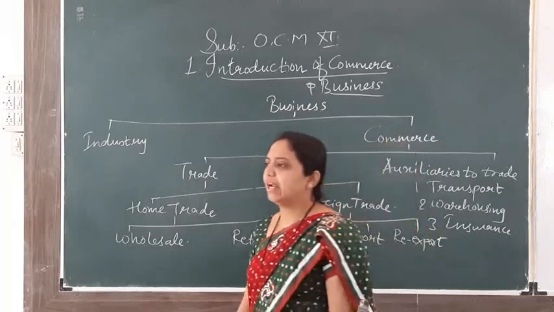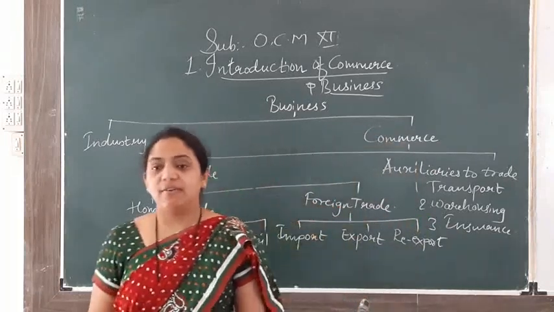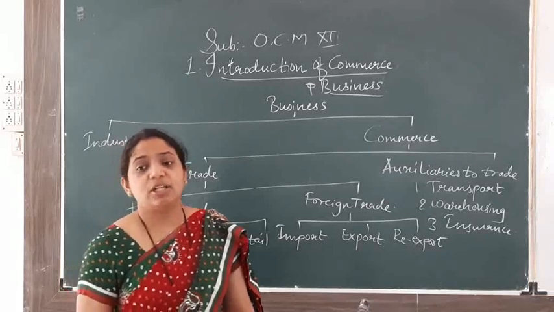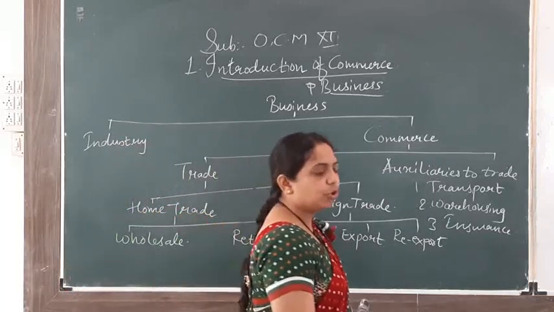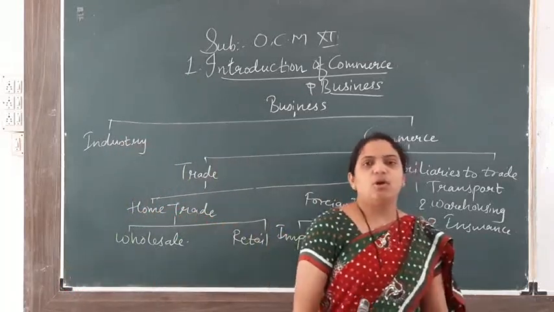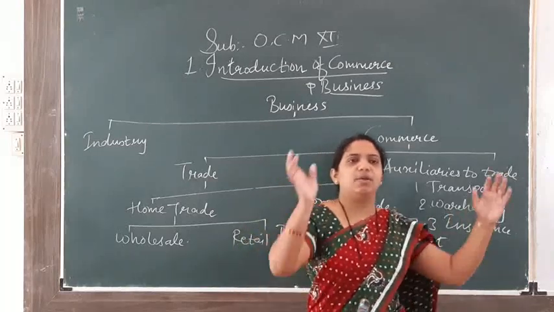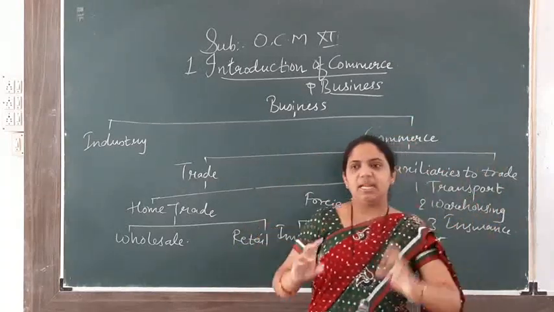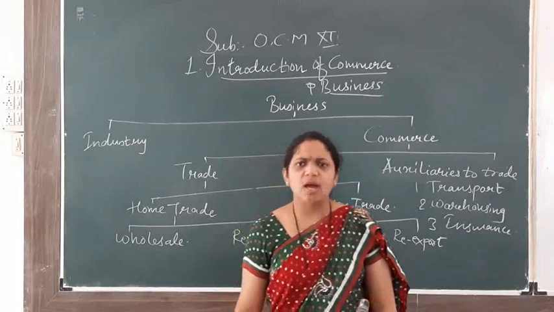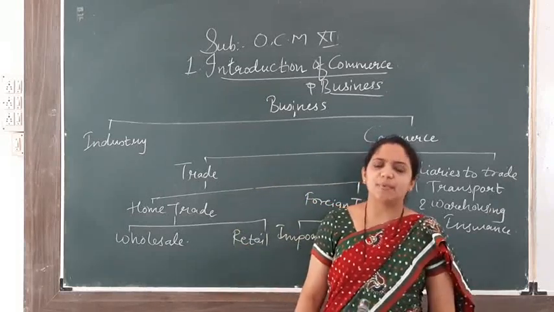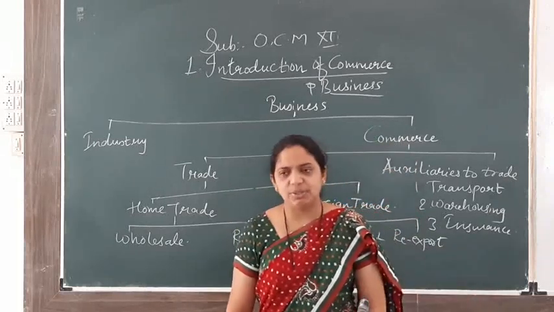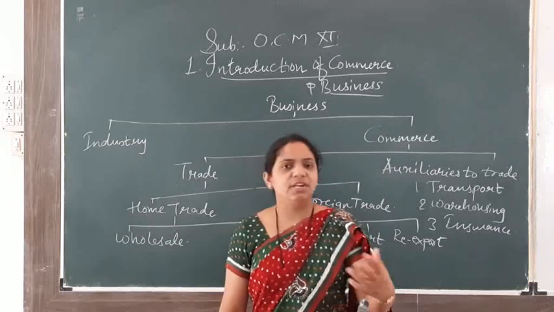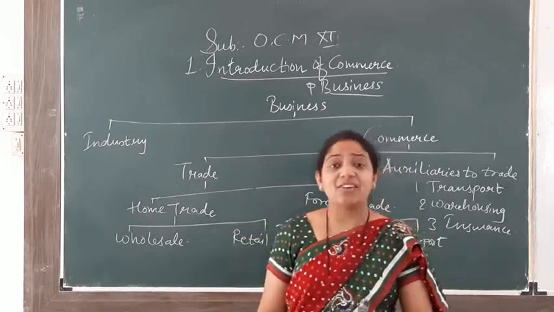Auxiliaries to trade always help the various types of trade for their smooth functioning. Smooth functioning means what? I will tell you. The goods are produced by the producer, that is different. Until the goods come to the consumer, various facilities are provided, like transportation, communication, warehousing, advertising.